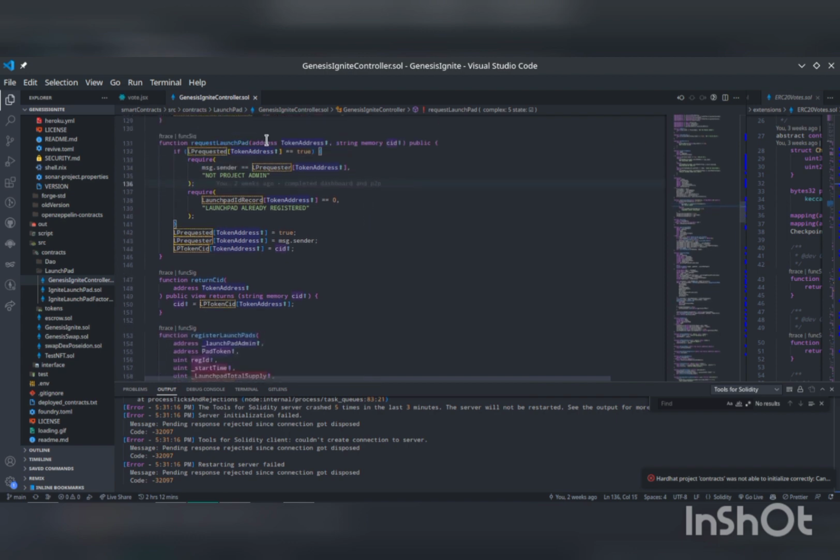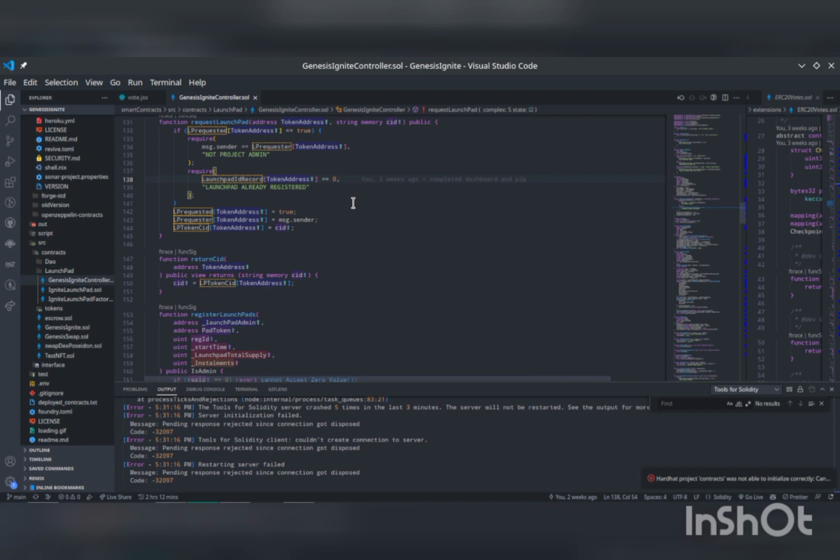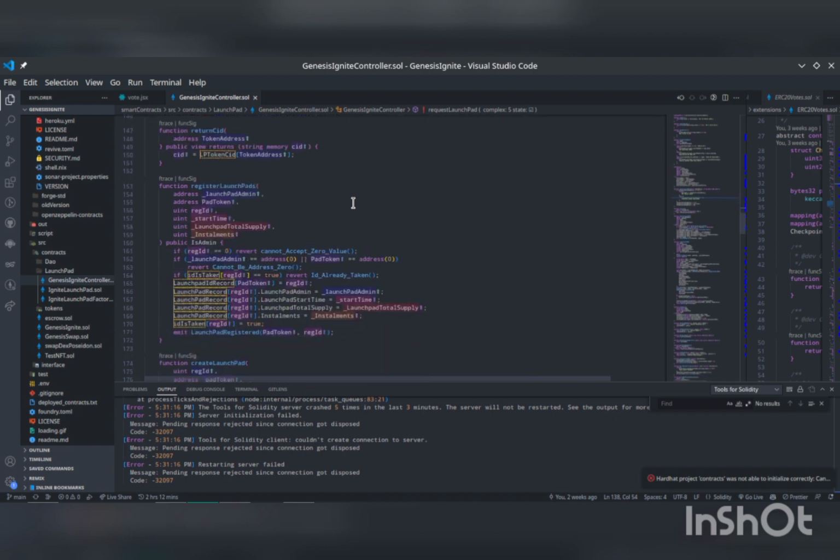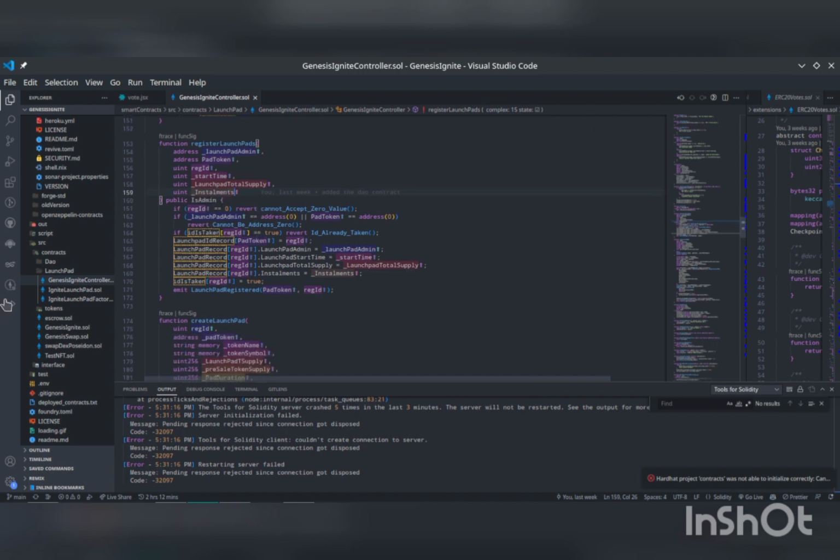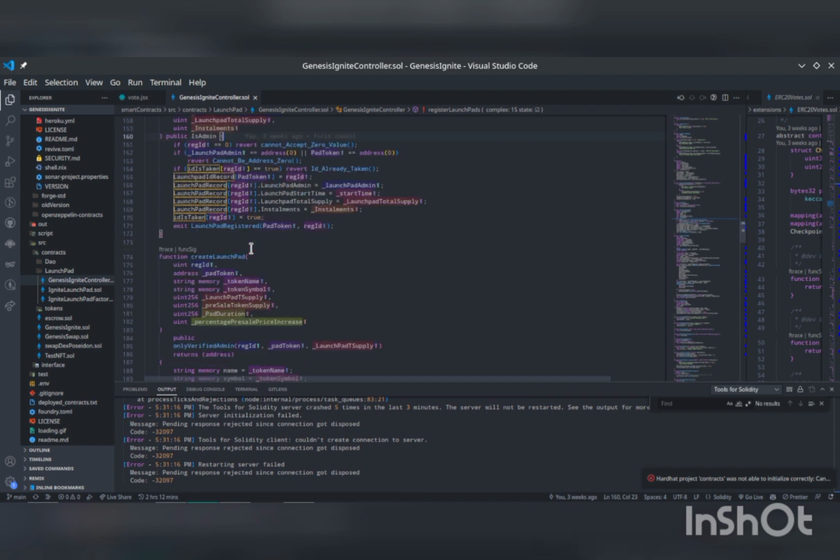So when we've gotten those details, there's going to be serious back and forth communication between our team and the developers' team. And if we feel that project is up to our standard and it's a good project to list on our Launchpad, what we do is register that project on our Launchpad. One of our admins registers that project. To register the project, we're passing the address of the admin, the address of the token, and we are giving the Launchpad the registration ID. We also specify the start time for the project and the Launchpad total supply. Just like I said, we also specify how many installments we feel will be okay for that project. So this function cannot be called by a non-admin, that's why we are modifying it here. Only an admin should be able to call this function.